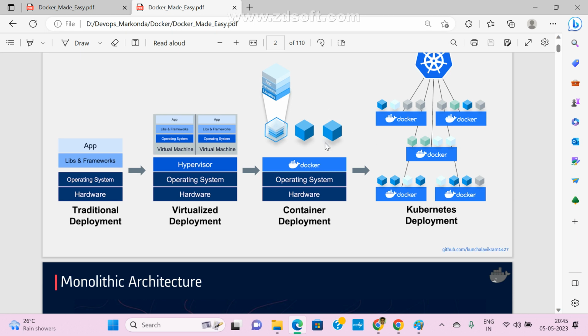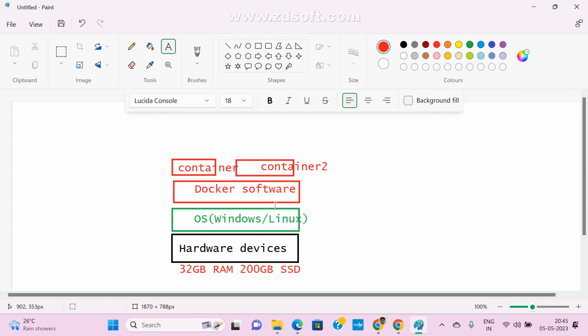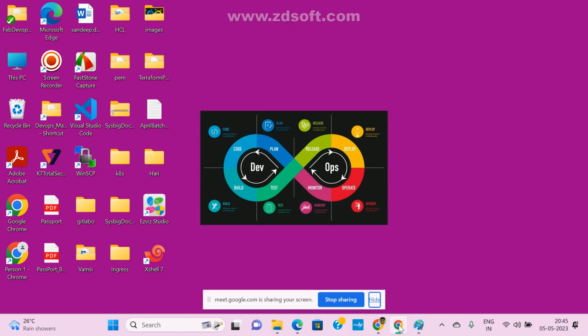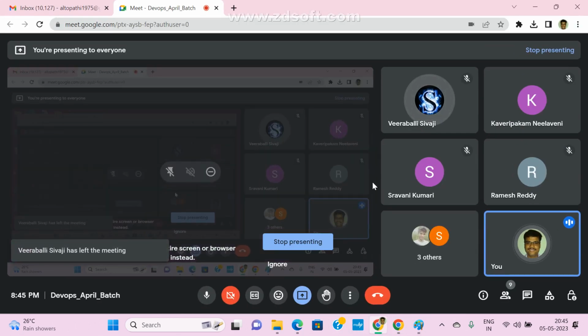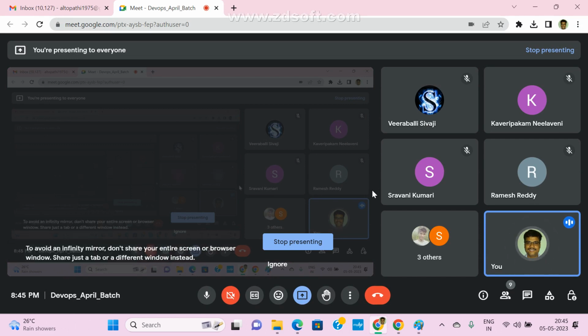Clear, guys? Any doubt here? Yes, sir. You already know Jenkins and all. Now these are the containerization part, Docker and Kubernetes. These are very, very important, and every organization is expecting these tools. This is the current trend in the market: every organization nowadays is migrating from VMs to containers. Clear?